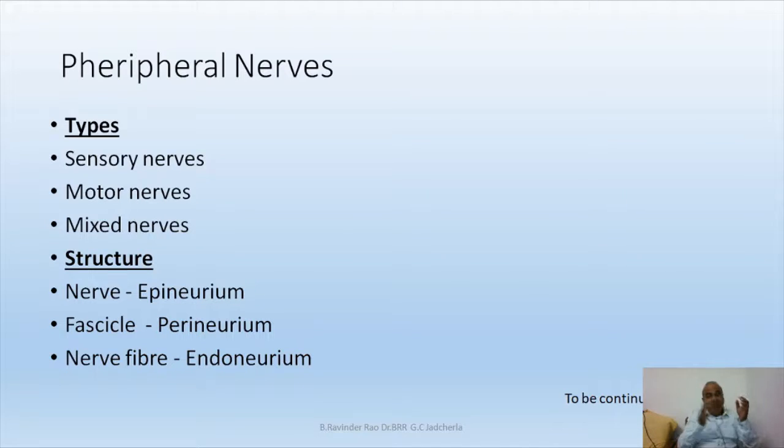A single nerve fiber does not transmit information in two ways; any nerve fiber transmits information in one way only, from soma to telodendria. But here, some neurons are sensory, some neurons are motor, and both are tied up within a nerve. Such nerves are called mixed nerves.